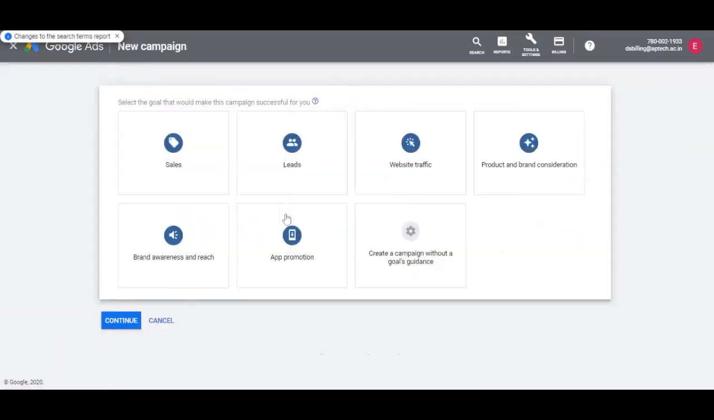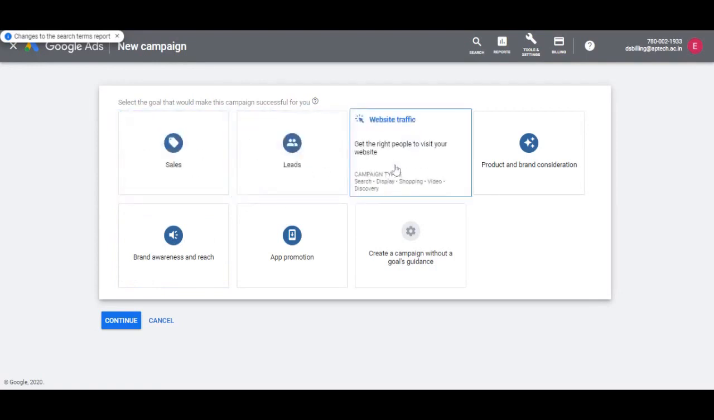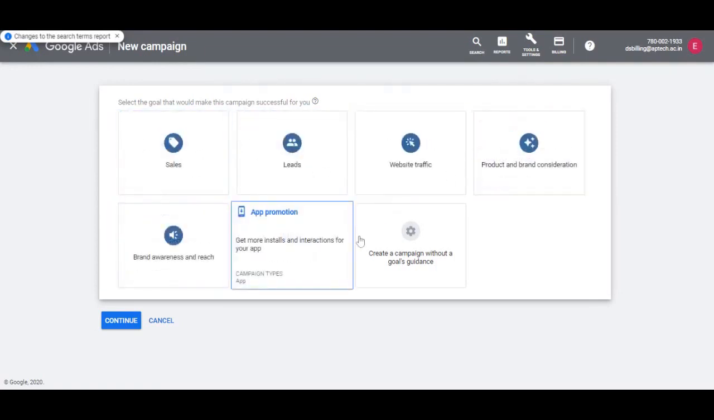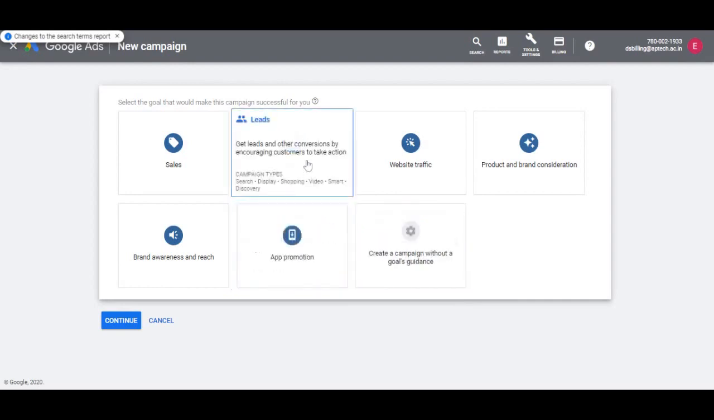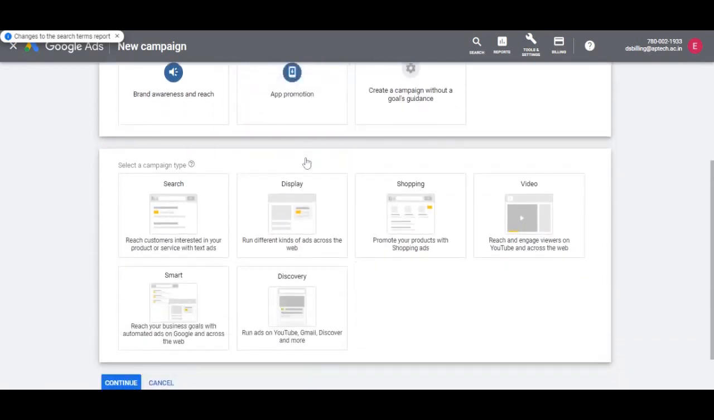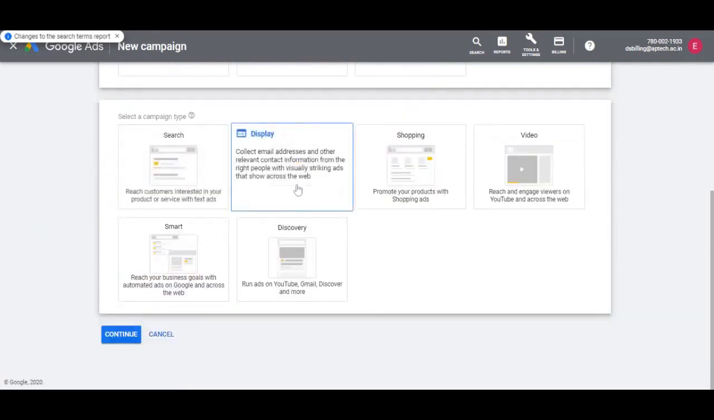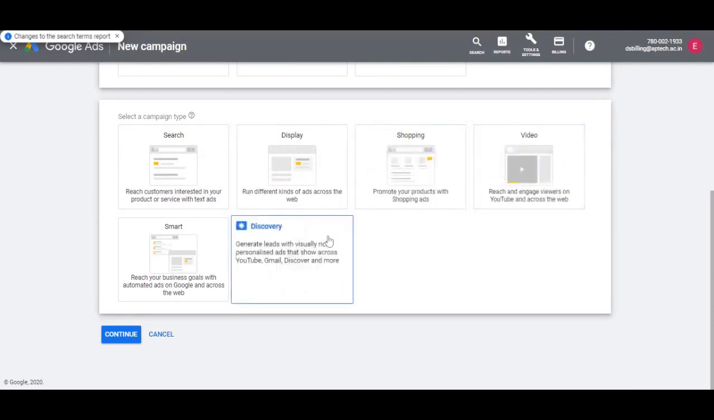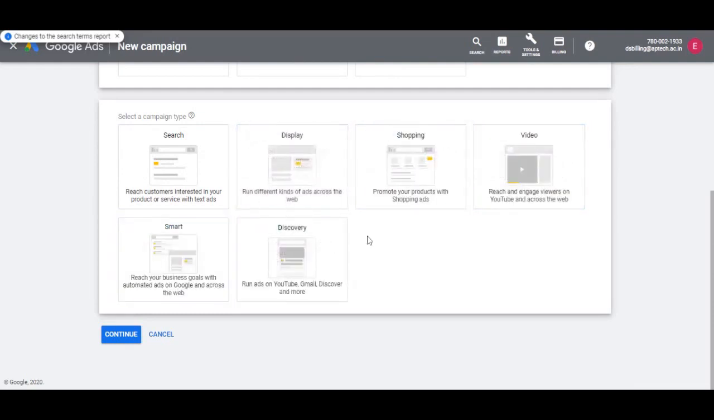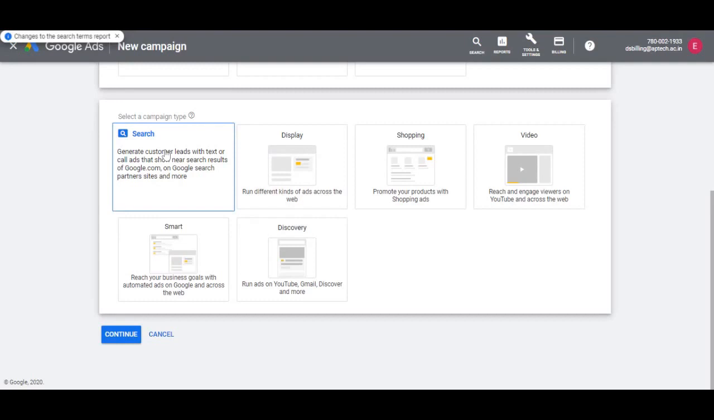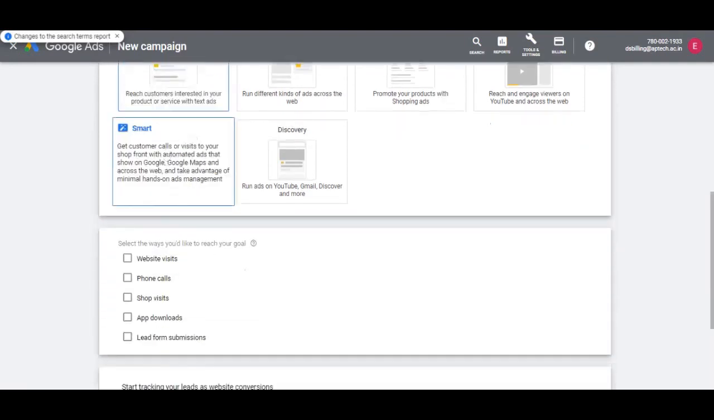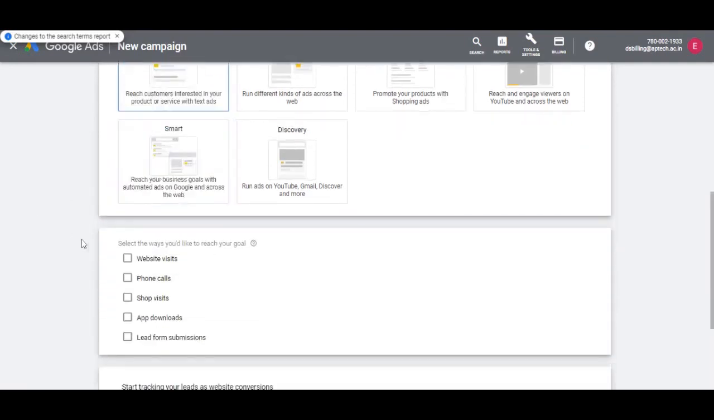Here we can choose the campaign objectives like drive more sales, generate leads, get more traffic to the website, brand awareness, etc. Let's select leads as the campaign objective. Next, we come to the type of campaign. Apart from search, Google also offers other types of ads like display, shopping ads, video ads, etc. on the same ad platform. So let's click on search as the campaign type since we are covering search ads today.